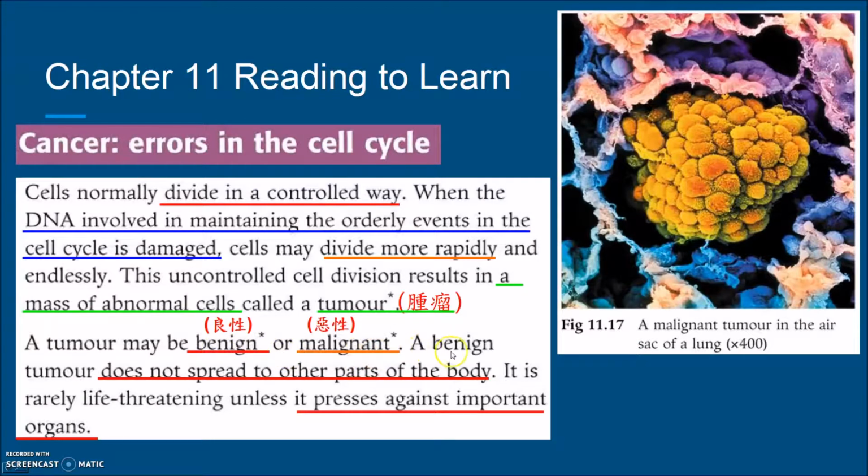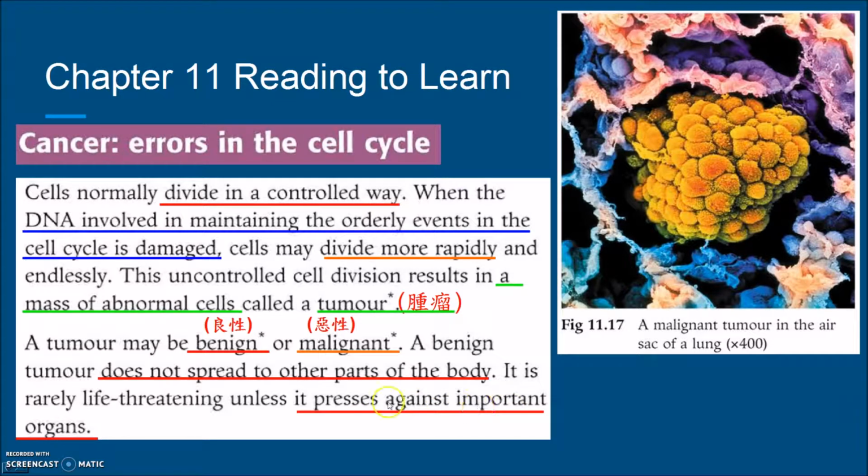The benign tumor does not spread to other parts of the body. It may just stay in certain specific organs. For example, the lung cells may divide more rapidly and form a tumor. If the tumor is benign, it will just stay in the lungs. Normally it's not that life threatening, unless the mass of abnormal cells presses against important organs.